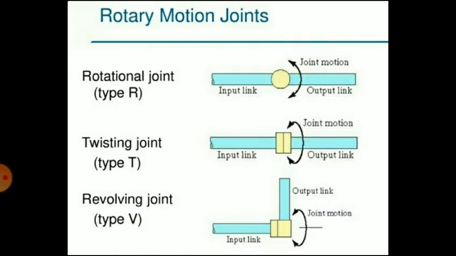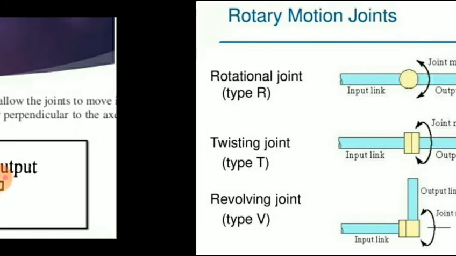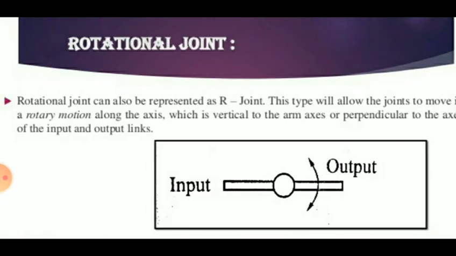Then rotary motion joints involve the rotational joint, type R. You can see there is an input link and output link, and the joint motion is shown by the arrow. Then the twisting joint, type T, with input link, output link, and the joint motion denoted by the arrow, and the revolving joint, type V. So first we will see the rotational joint. It is a type R joint.